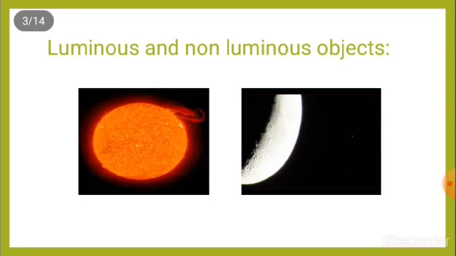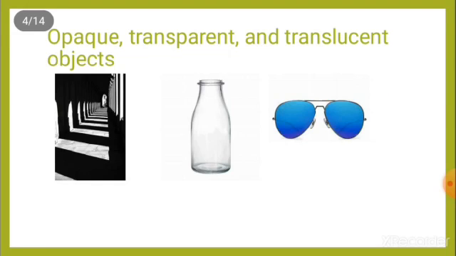Light is a form of electromagnetic radiation. The word light usually refers to visible light, which can be seen by the human eye. On Earth, the sun is our main source of light. Luminous objects give out their own light. Matches, candles, and fires emit light due to chemical reactions. Non-luminous objects do not emit light. We see them when they reflect light from a luminous source into our eyes.